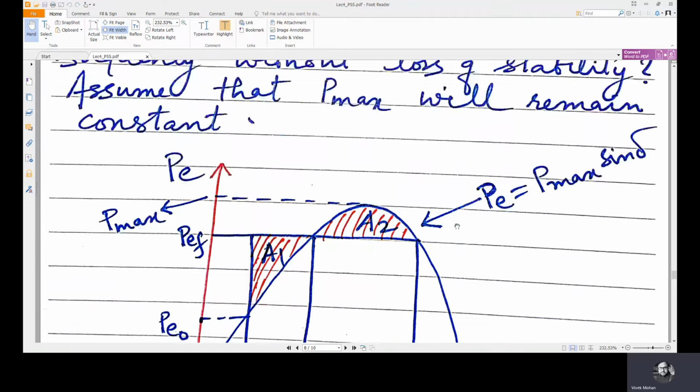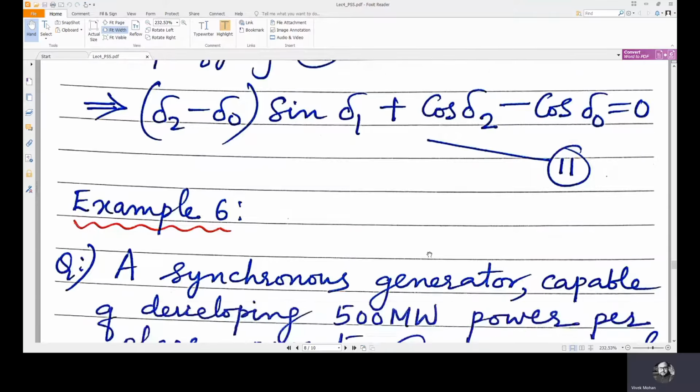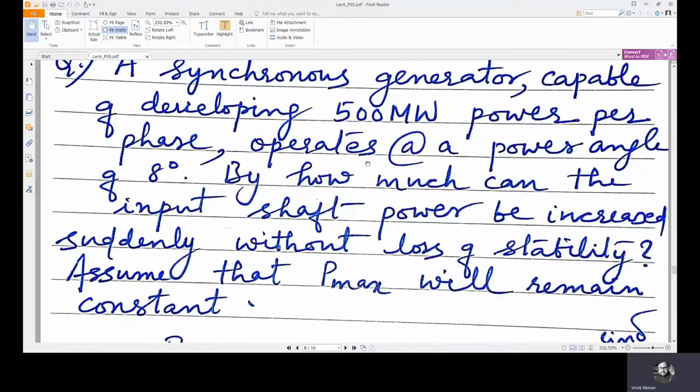Now, in the previous lecture 7.3, we derived equation 11, which was (del 2 minus del naught) sine del 1 plus cos del 2 minus cos del naught equals 0. Here also del naught is the initial steady state power angle at which the machine operated. Here del 2 was the extent of swing of the rotor. This was not del max, but in this question we are asked to find the maximum angle to which the rotor can swing.